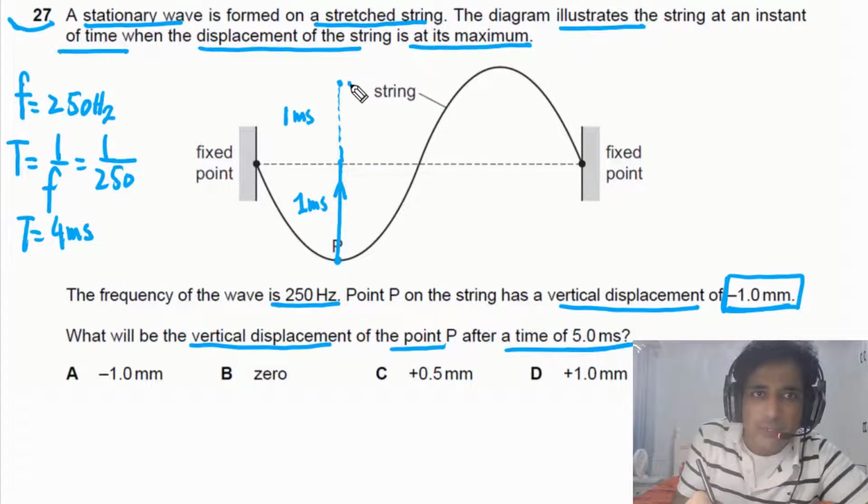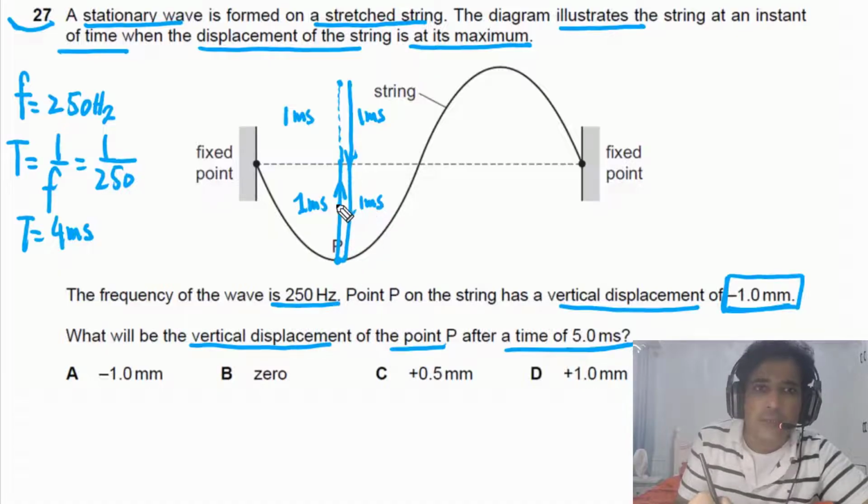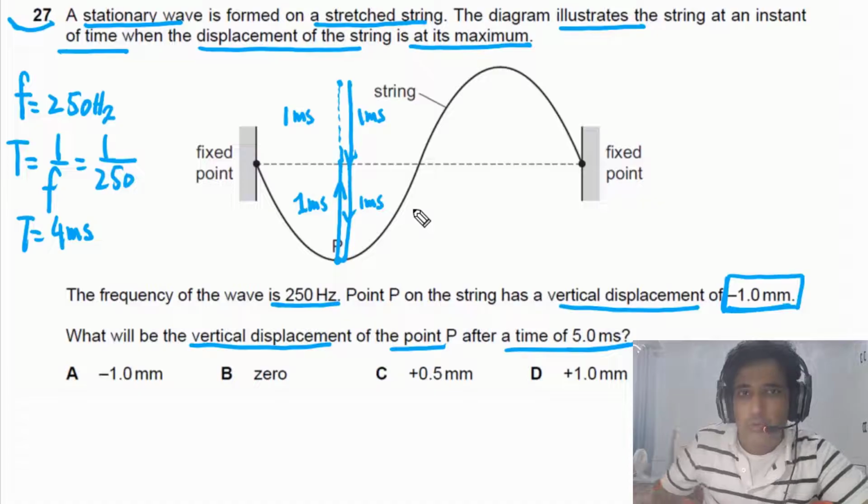So when it comes from this highest to the equilibrium, it will take another 1 millisecond. And then when it moves from equilibrium to the lowest point, to this point again, it will take another 1 millisecond. So 4 milliseconds have passed. We still have 1 more millisecond.